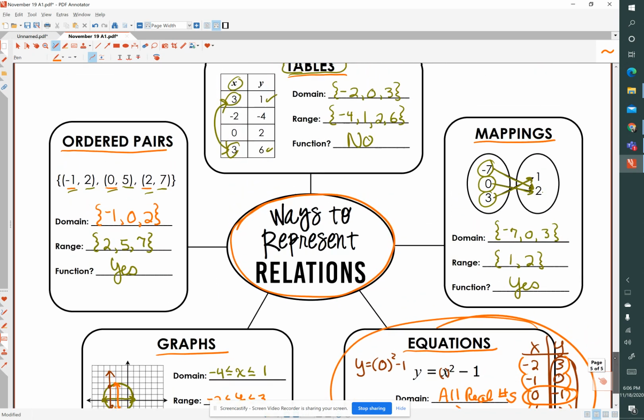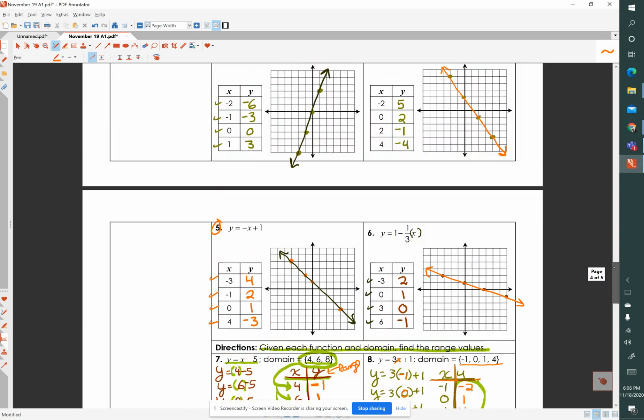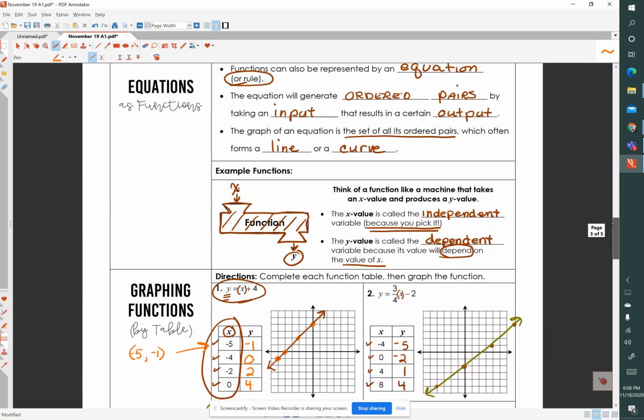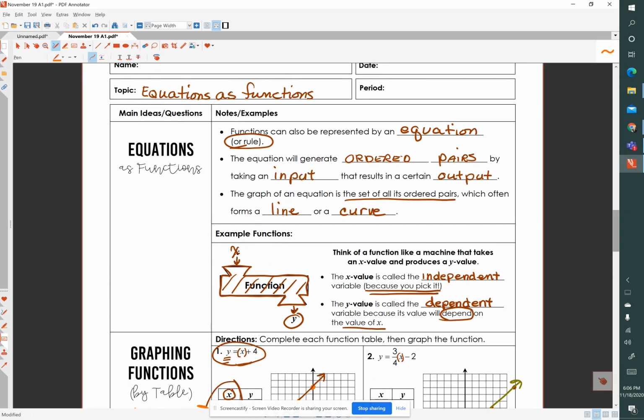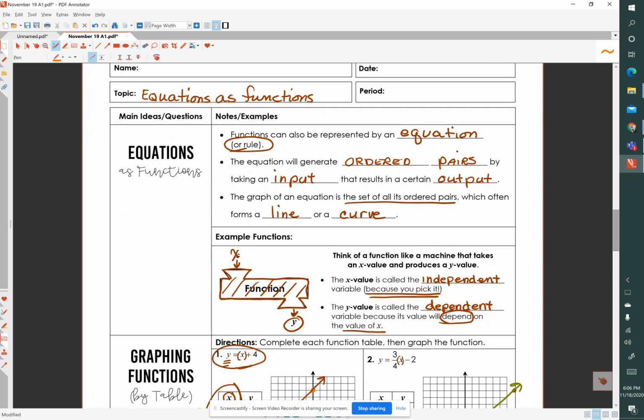So thank you for paying attention to our lesson on equations as functions. It takes practice. Make sure you always use parentheses when you make your substitutions. That'll keep you out of a lot of trouble. So you've done a great job today. I'm proud of you. Keep up the hard work, and with practice and homework, you'll be great.